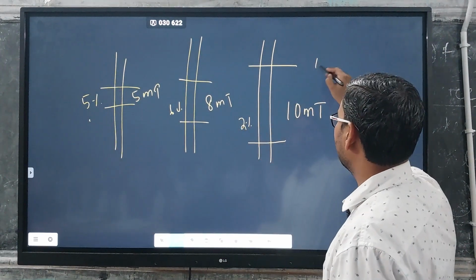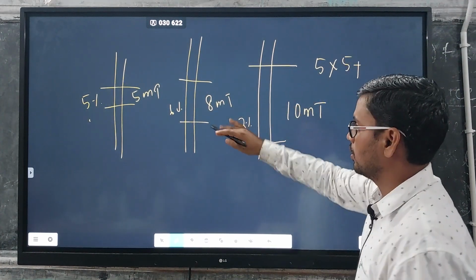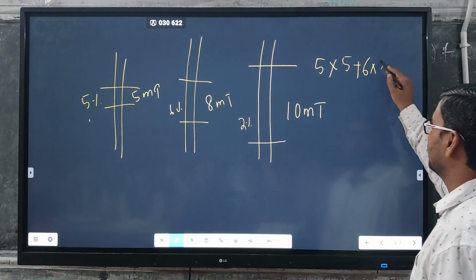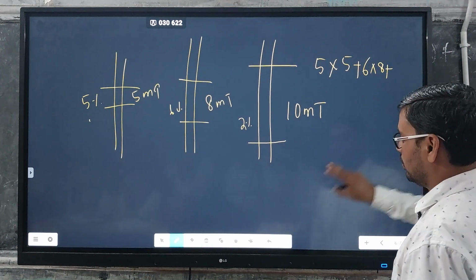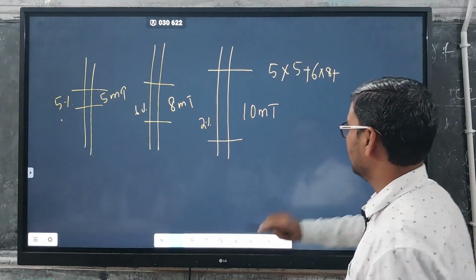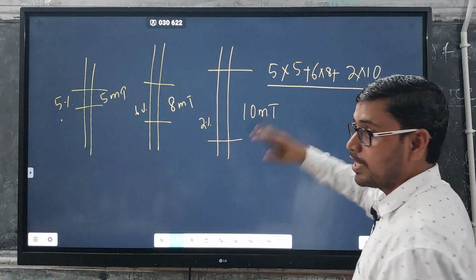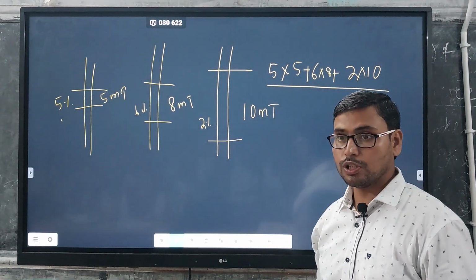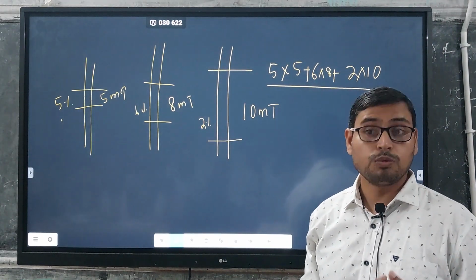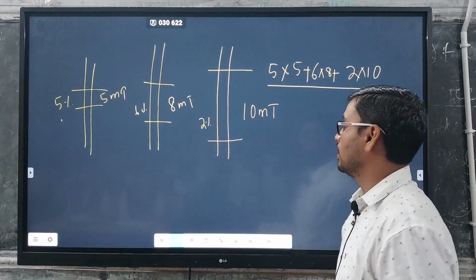So 5 into 5 million tons plus 6 into 8 million tons plus 2 into 10 million tons, divided by million tons, because we are calculating grade, right?